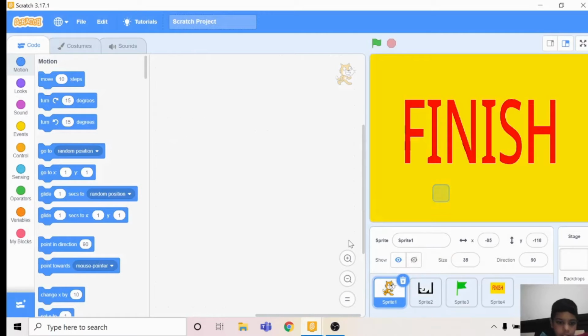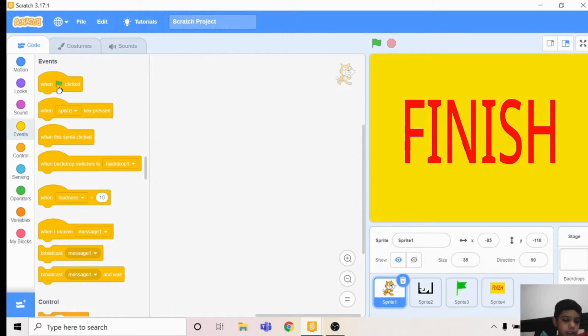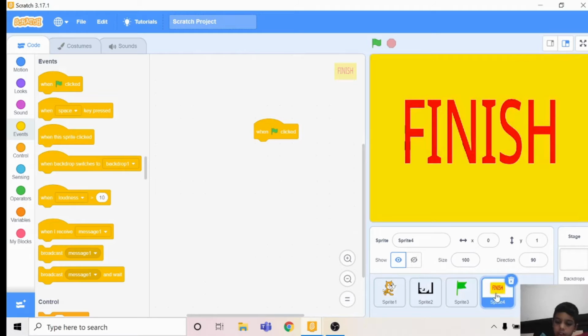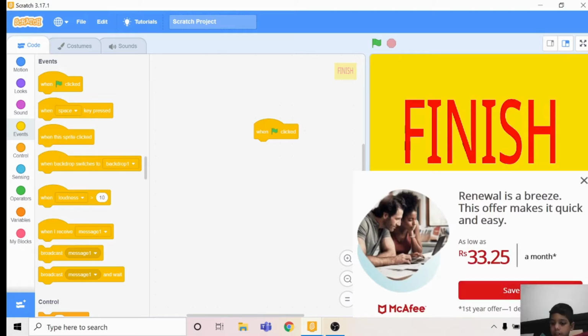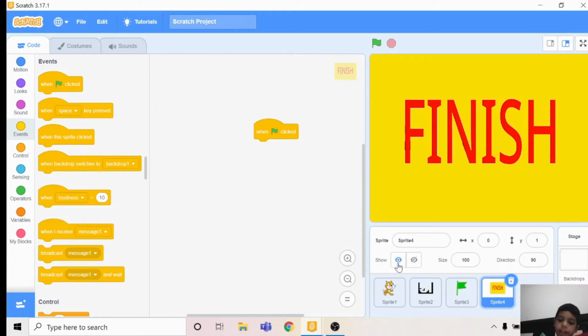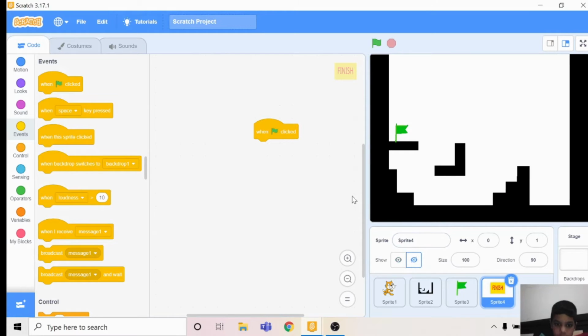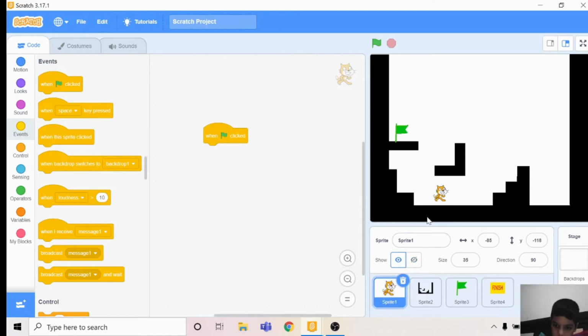Then you go to the sprite one. You take in the when flag clicked script. On this we can show and hide it. We can hide this by clicking this, because it's an eye with a strike, which means we can't see it. Now we can't see it. Now it's way better. We should not be hiding this.